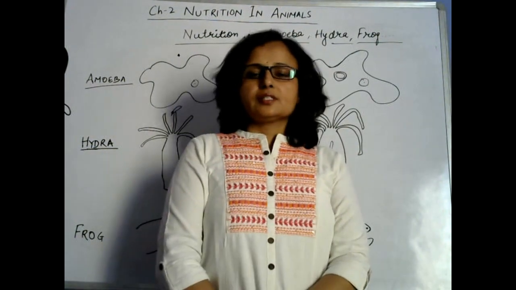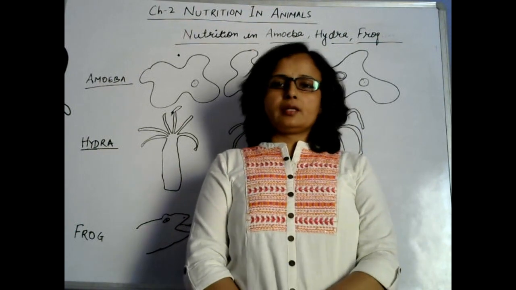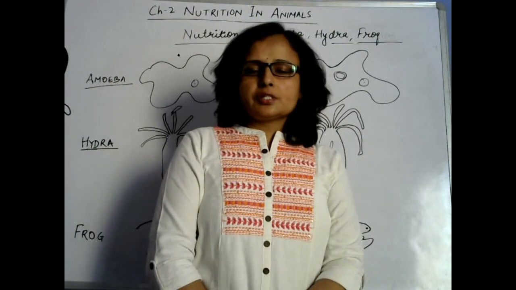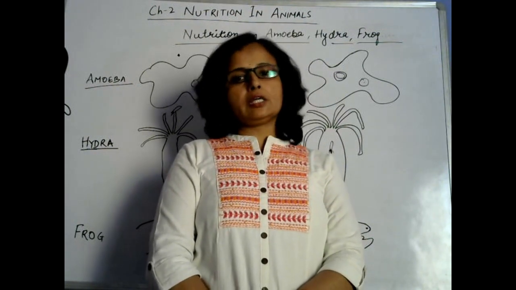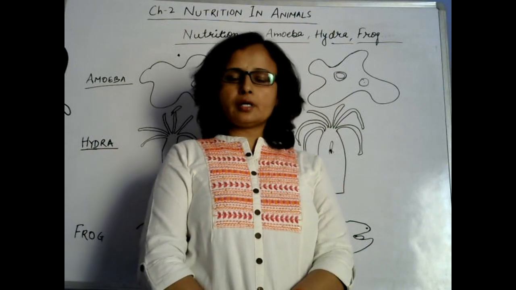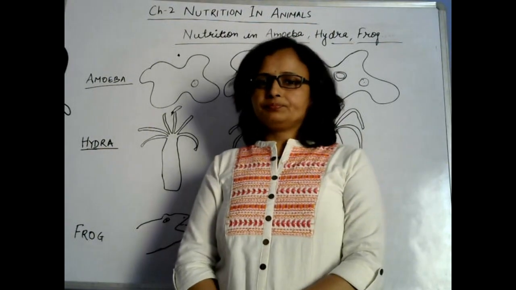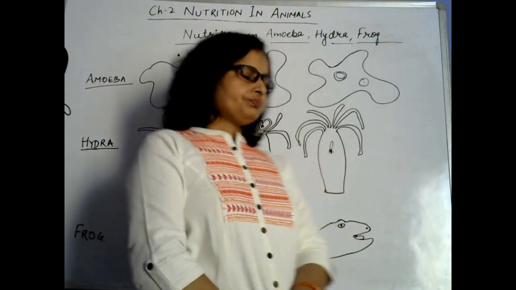Welcome back students, in the second video of the second chapter, Nutrition in Animals. Today we will study how nutrition takes place in a unicellular animal, that is amoeba, a multicellular animal, that is hydra, and a full-fledged organism, that is frog. So first of all, nutrition in amoeba.